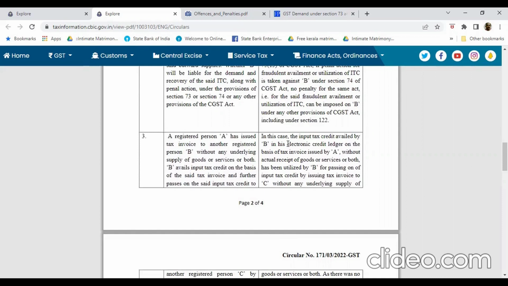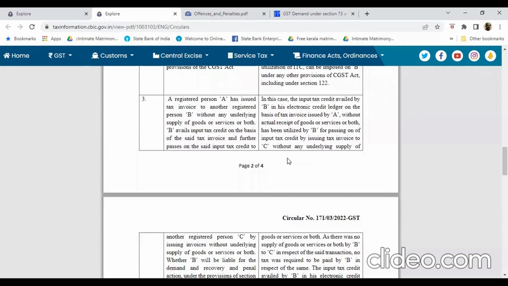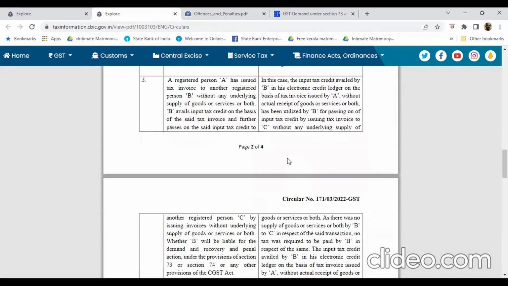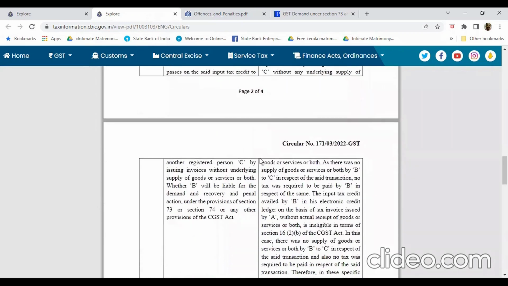It is being utilized by Mr. B for passing on of the input tax credit by issuing tax invoice to Mr. C without any underlying supply of goods or services or both. In this situation, there is no supply of goods or services or both by Mr. B to Mr. C in respect of this transaction.